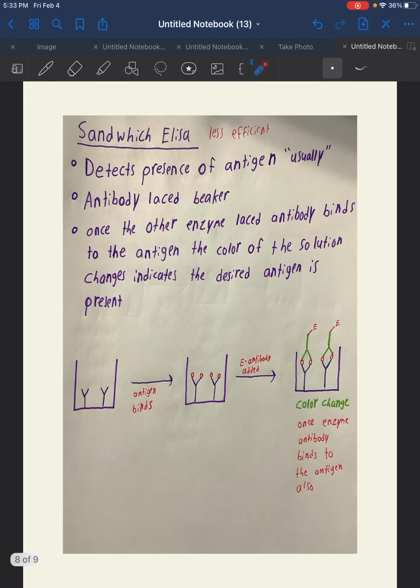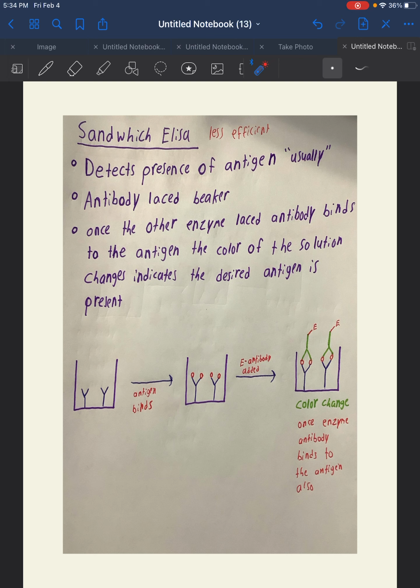So sandwich ELISA is called sandwich ELISA because it kind of looks like a sandwich, as you can see. And how this works is it usually is utilized in order to detect antigen quantity. So if we're trying to isolate an antigen in question, we will usually utilize sandwich ELISA. However, you can use it to determine whether your antibody is present. You would just have to put the antibodies that you want at the bottom of the jar, and then you would have to expose them to the antigens that you know that antibody can neutralize. However, that's much less efficient than utilizing the indirect ELISA.